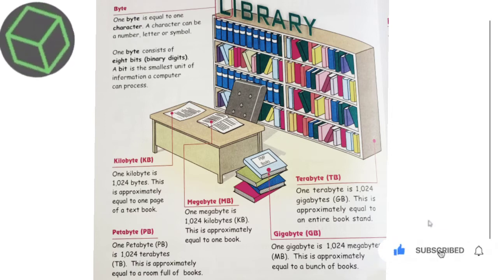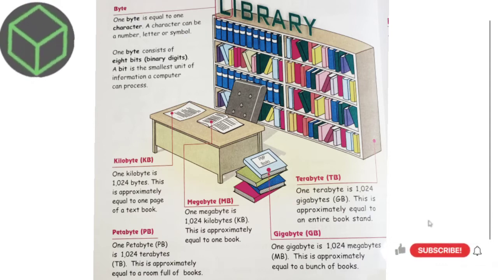Next is kilobyte. 1 kilobyte is 1024 bytes. This is approximately equal to 1 page of your textbook. Next is megabyte. 1 megabyte is equal to 1024 kilobytes. This is approximately equal to 1 book. Next is gigabyte. 1 gigabyte is 1024 megabytes. This is approximately equal to a bunch of books.